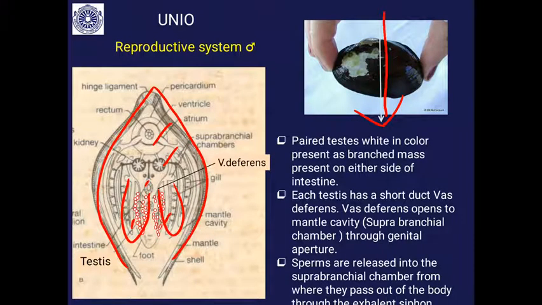Each testis has a short duct. From this you can see a short duct. This short duct opens to the mantle cavity, called the suprabranchial chamber, through a small tube that is called the vas deferens. The vas deferens opens to the suprabranchial chamber of the mantle through the genital aperture. Sperms are produced in the testis. They get stored in the suprabranchial chamber, and they are passed out through the mantle cavity through the exhalent siphon.